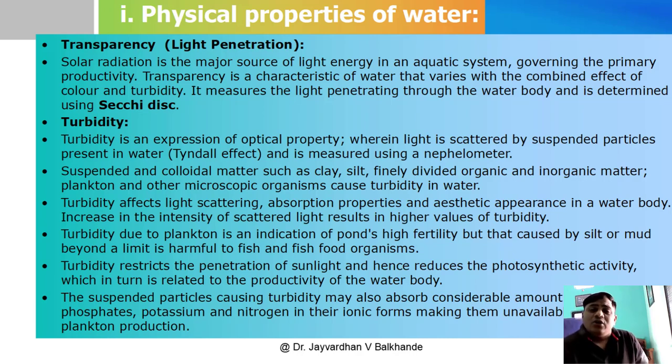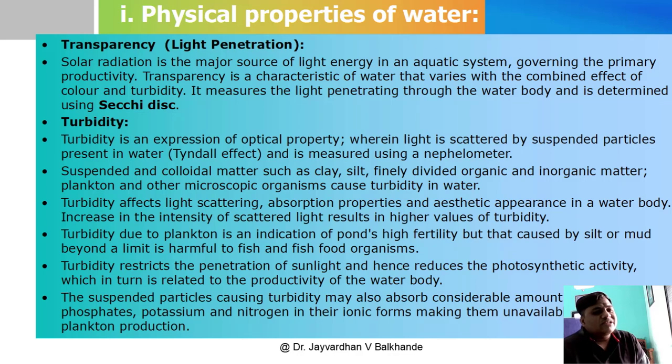If the turbidity is due to plankton, then it is a very good indication for the pond, because we can say that this pond is very fertile. But if it is caused by silt or mud, it may be harmful to fish and other fish food organisms.